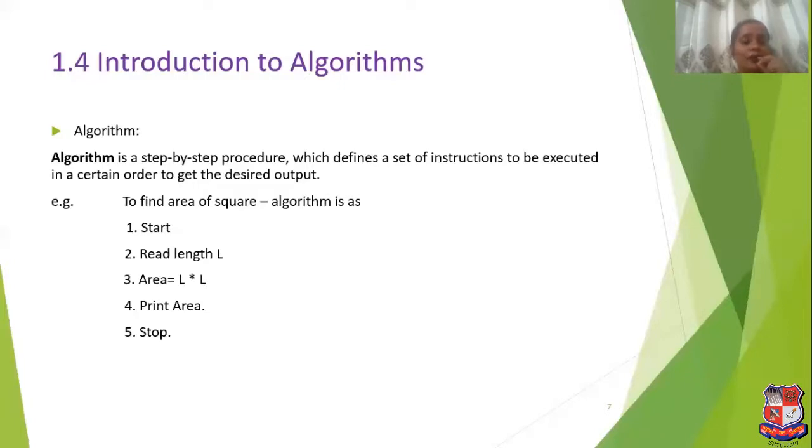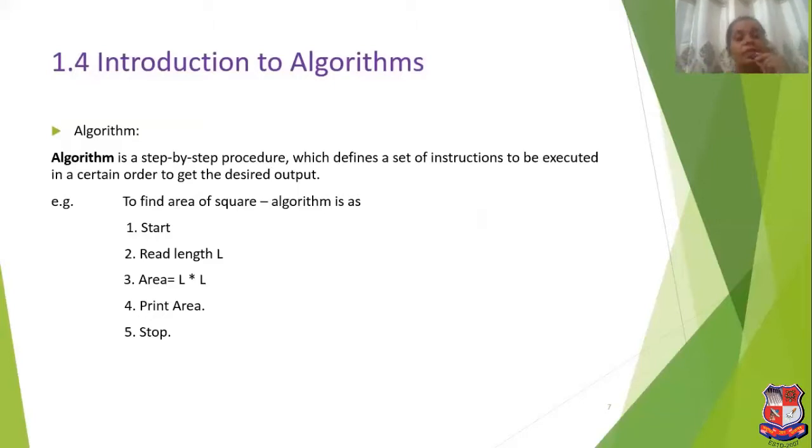First is start, that is our basic step. We start the algorithm by defining start. The second step is read length L. As we know, we write algorithms in English sentences; mostly we try to write in the English language. So first we read the length, and after that we compute the area.